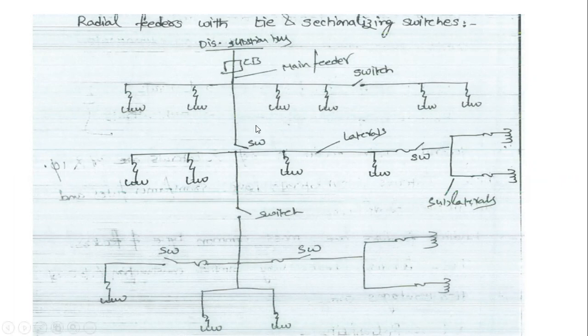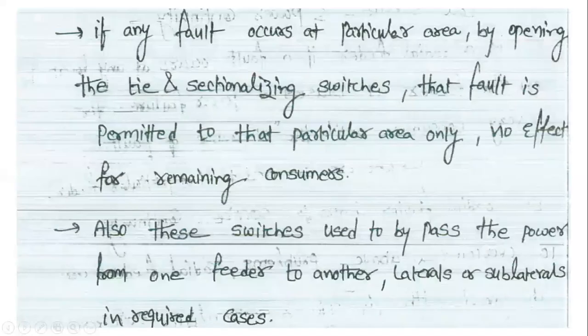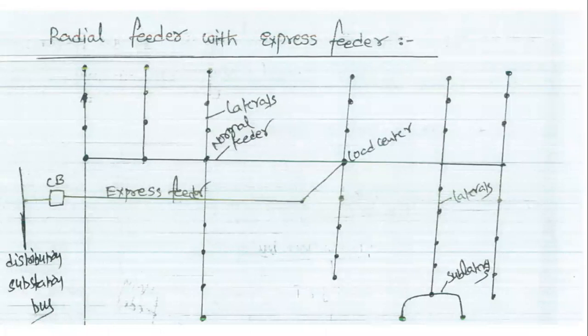What is the use of these switches? If any fault occurs, only that particular faulted area will be disconnected, and the other areas will have continuity of supply. For improving the continuity of the supply, we are using the tie and the sectionalizing switches.